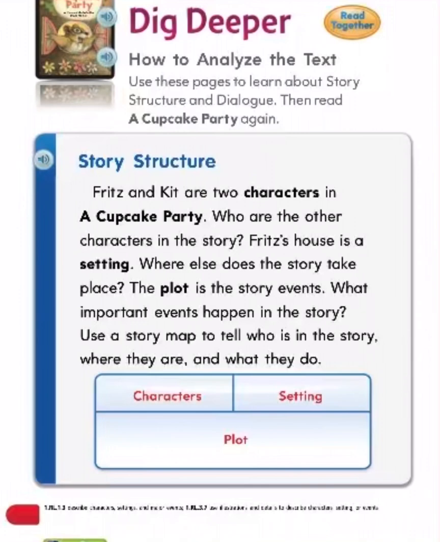Story structure. Fritz and Kit are 2 characters in A Cupcake Party. Who are the other characters in the story? Fritz's house is a setting. Where else does the story take place? The plot is the story events. What important events happen in the story? Use a story map to tell who is in the story, where they are, and what they do.